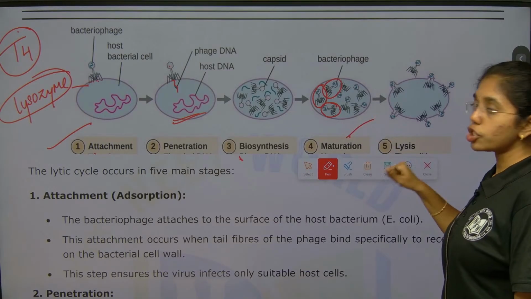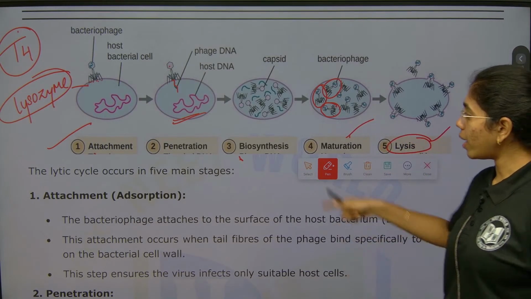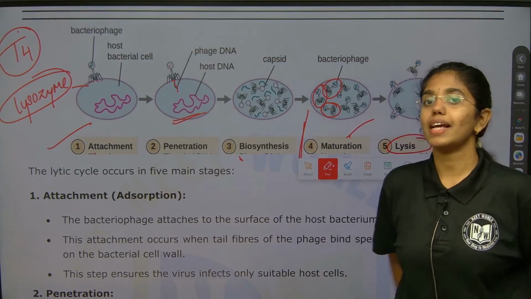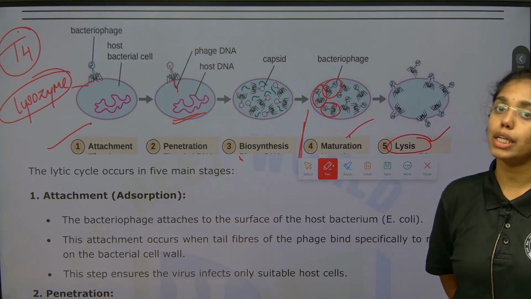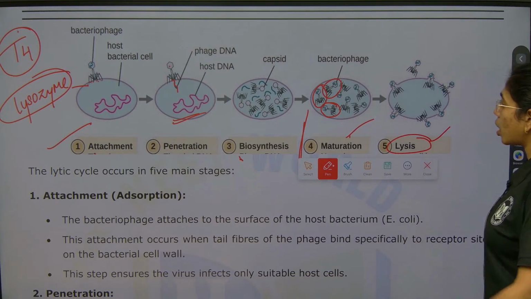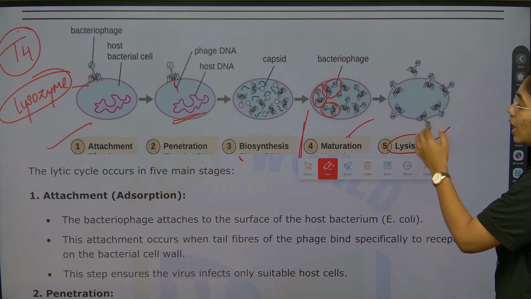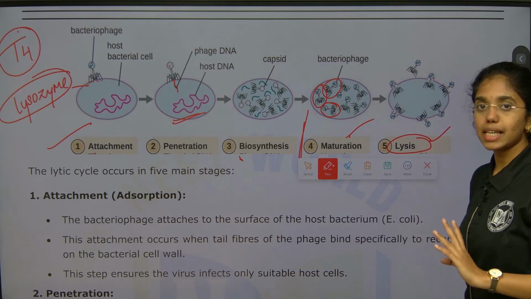Last is lysis. Till biosynthesis, the process of lytic cycle and lysogenic cycle is the same. From maturation it will be different, because all the viral particles will mature in a single cell and they will lyse the cell and break out.